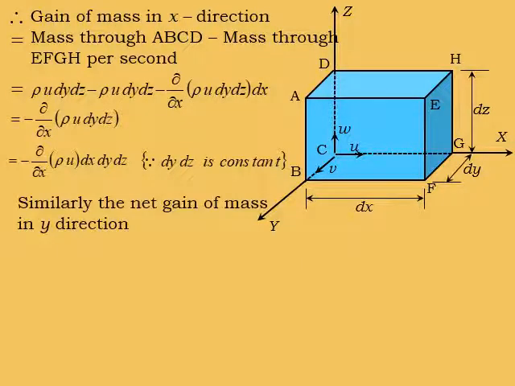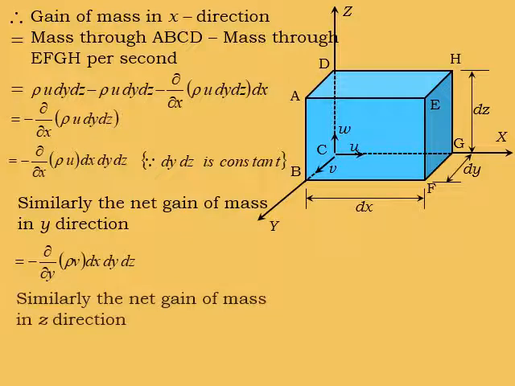Similarly, the net gain of mass in the y direction. In a similar manner you write the expression for the y direction, where the fluid enters through the face BCGF and leaves through the face AEHD. After that we get the expression minus ∂/∂y (ρv) dx dy dz, where the velocity component in the direction of y is v, so we take ρv.